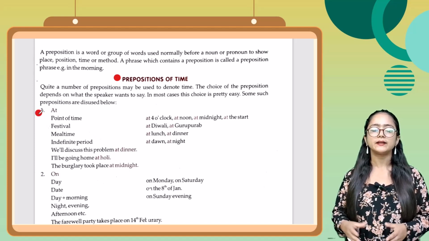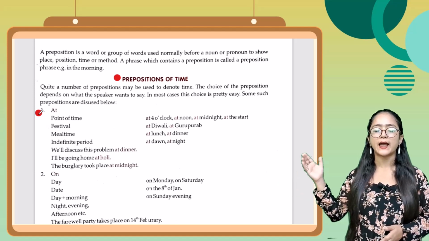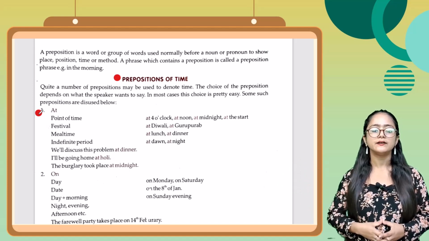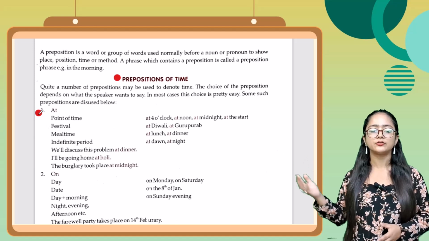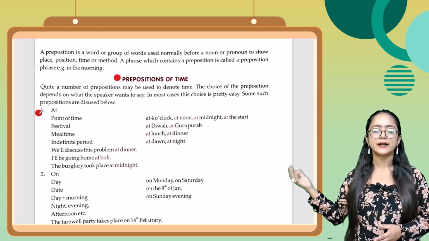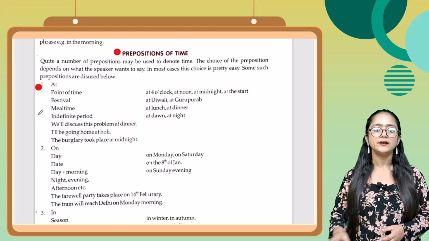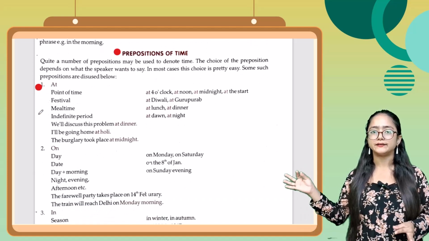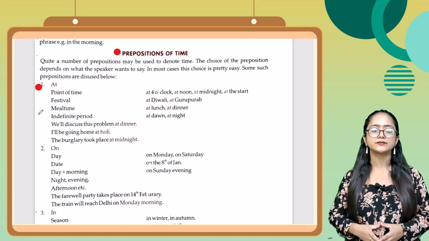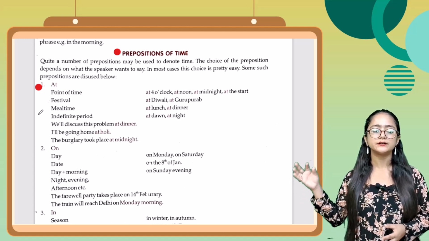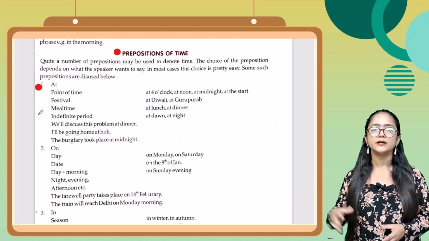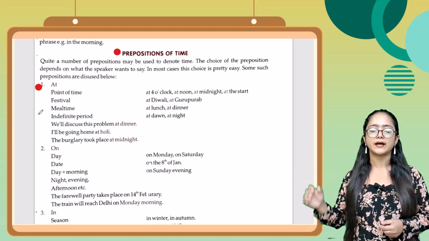पॉइंट ऑफ टाइम के लिए बात करता है, जैसे कि at 4 o'clock, at noon, at midnight, at the start. फेस्टिवल के लिए at Diwali, at Gurpurab. मील टाइम at lunch, at dinner. इंडेफिनाइट पीरियड at dawn, at night. We will discuss this problem at dinner. तो आप देख सकते हैं यहाँ पर at का use. Next one, I will be going home at Holi. Next one, the burglary took place at midnight.